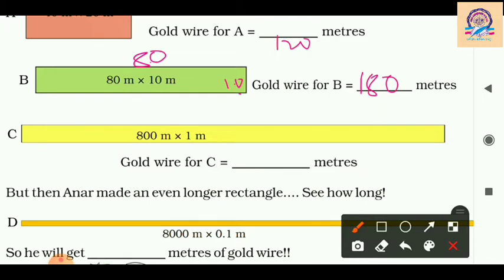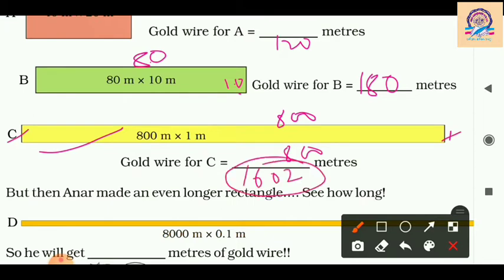Now come to the next, C, 800 meter multiplied by 1 meter. So its area will be 800 square meter and perimeter will be 800 plus 800 is 1600, 1 and 1, 2. So its perimeter will be 1602 meters. So we can see that from A, B and C, C has the longest perimeter.